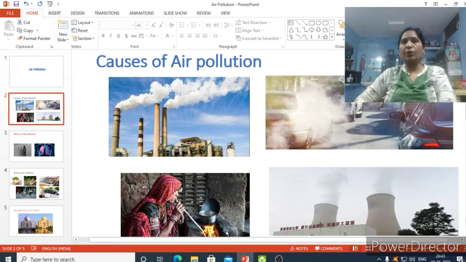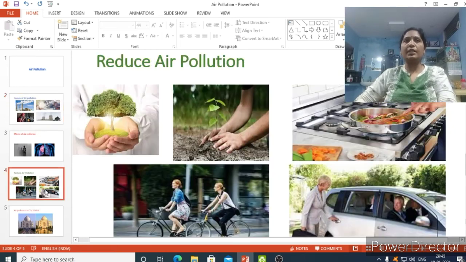And one more thing, in the picture I showed you just now, people are using earthen chulas. When they use these, there is a chance of getting lung related health problems. So instead of these earthen chulas, we should provide gas stoves or biogas, even for poor people. When they use a gas stove, we can reduce the amount of smoke released into the air.